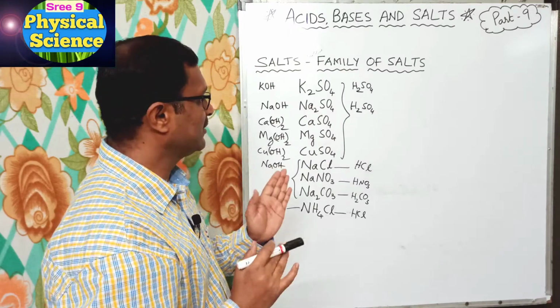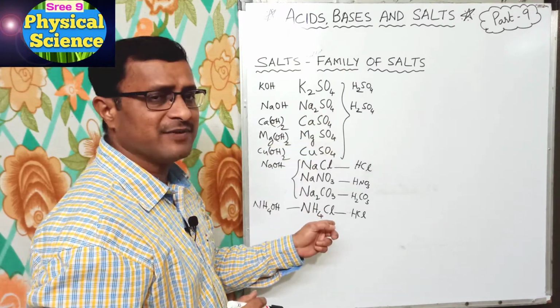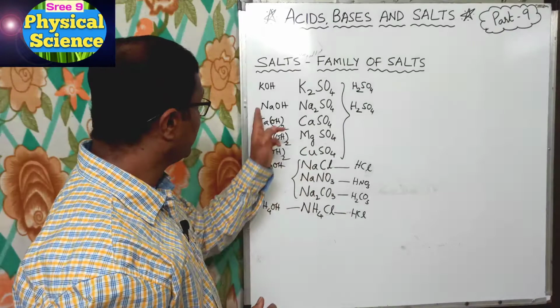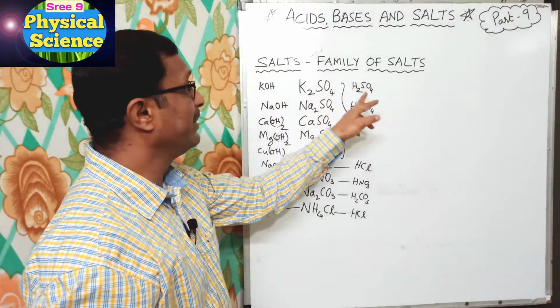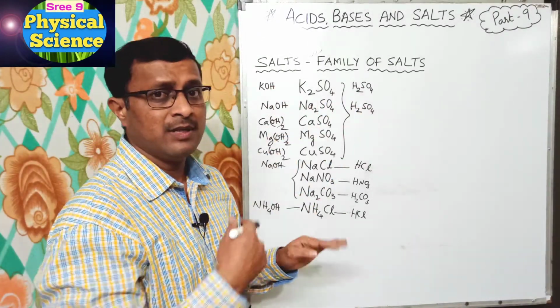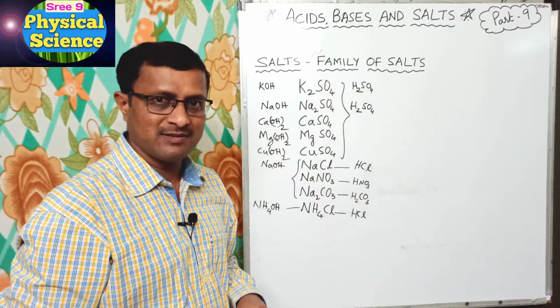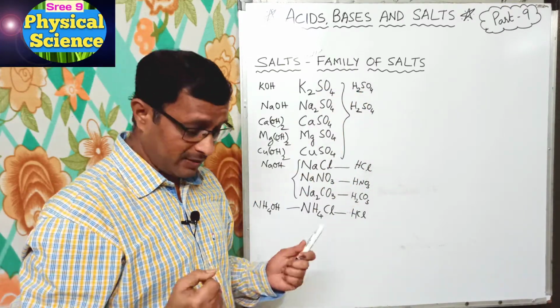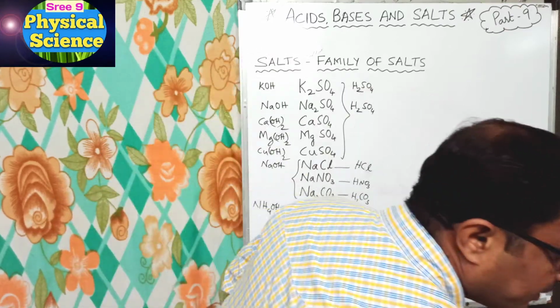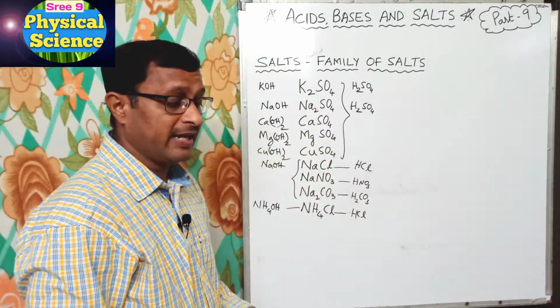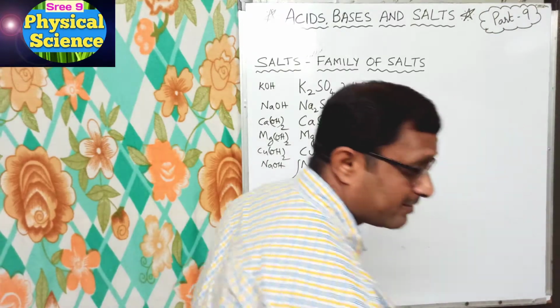Now you understood that these salts are formed by the neutralization of the respective base and acid. Now we have to understand what the family of salts is. For that we have to write the anions and the cations.